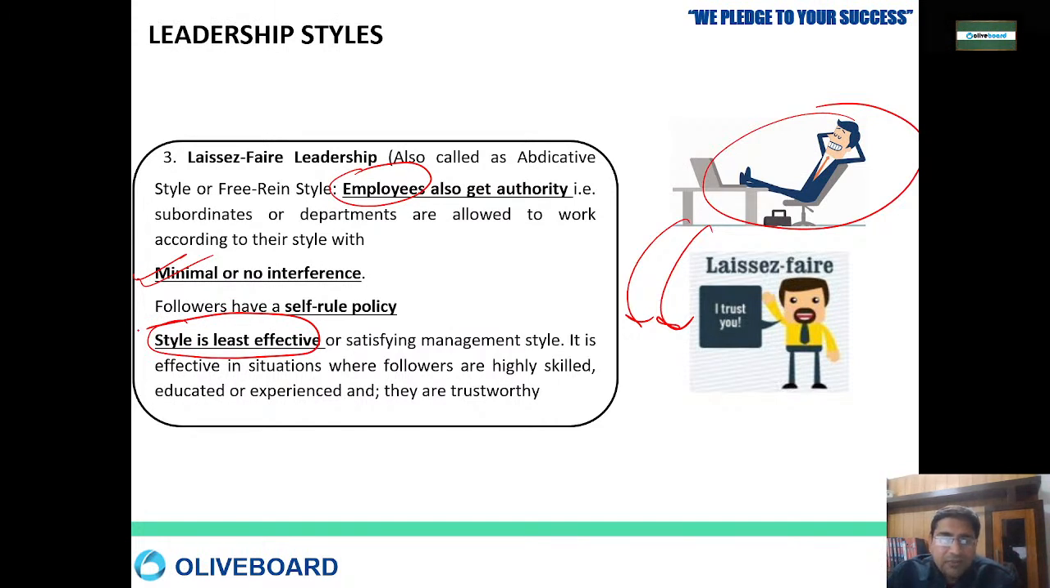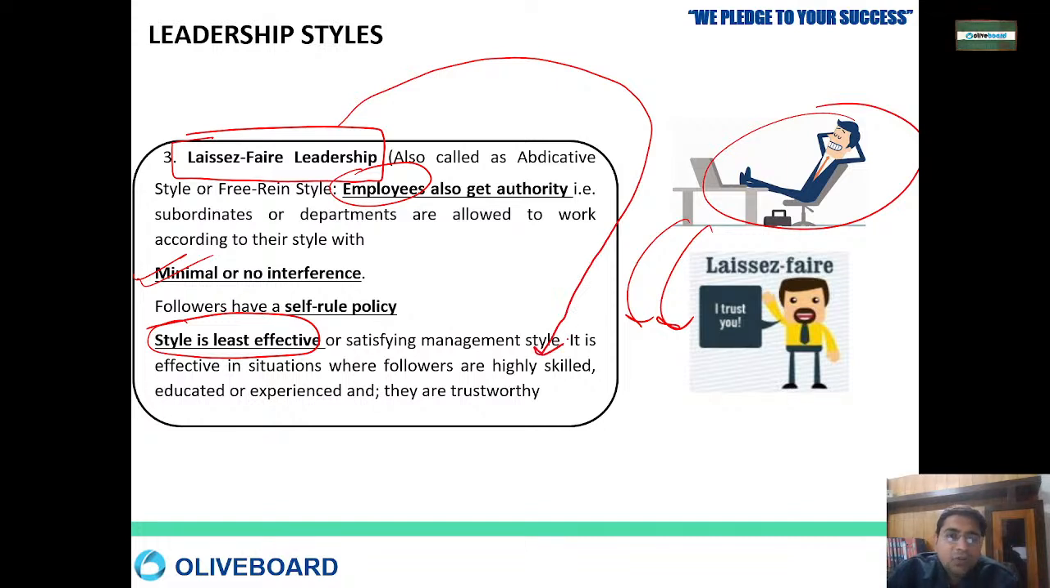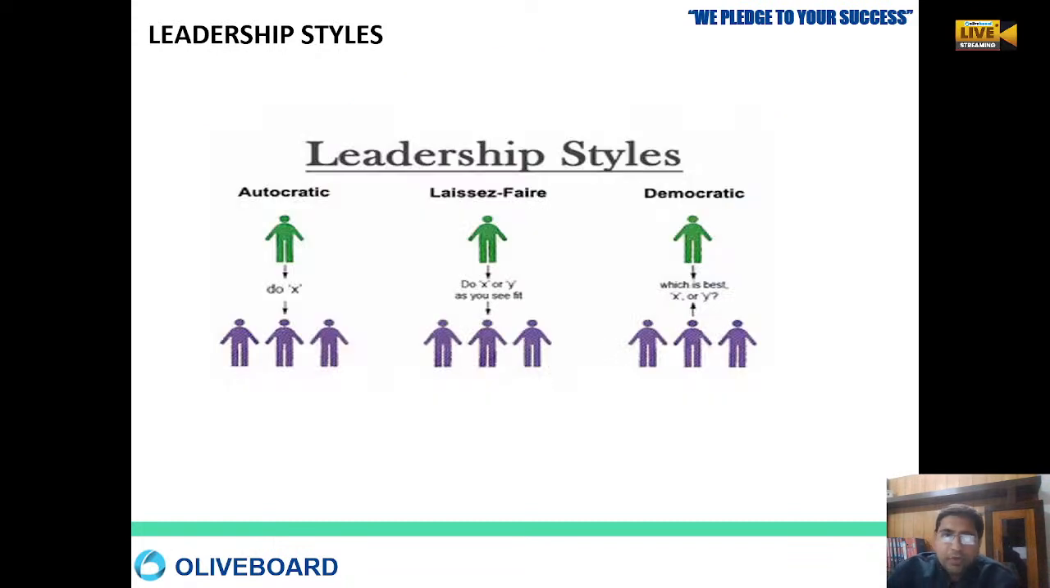This style is least effective because if you give this kind of leadership style to newly inducted employees, things are going to go out of control. You can only utilize this style when your workers are highly skilled and very trustworthy. For trustworthy, highly skilled workers, you don't need to tell them anything, they keep working on their own. Okay, so that is applicable in that area. So here autocratic is do X, laissez-faire is do X or Y, democratic is whichever is best. Do X or Y as you see.